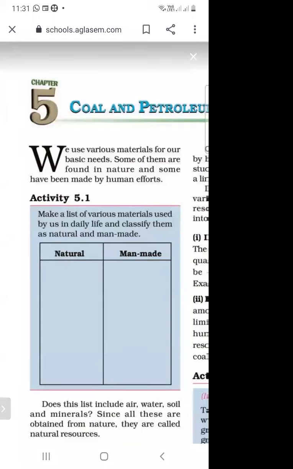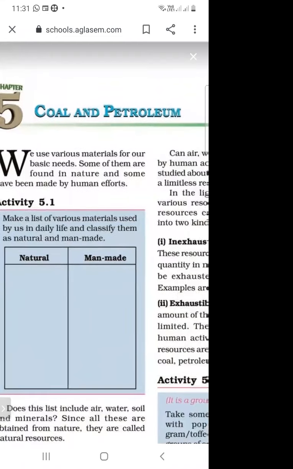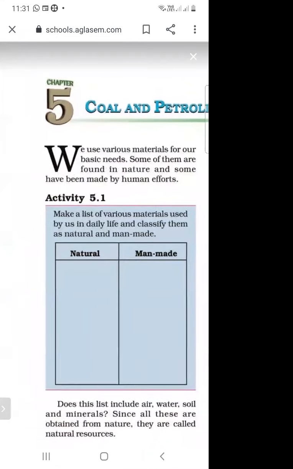Chapter number 5, Coal and Petroleum. We use various materials for our basic needs. Some of them are found in nature and some have been made by human efforts.